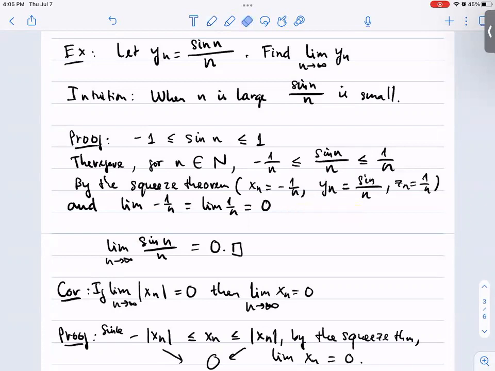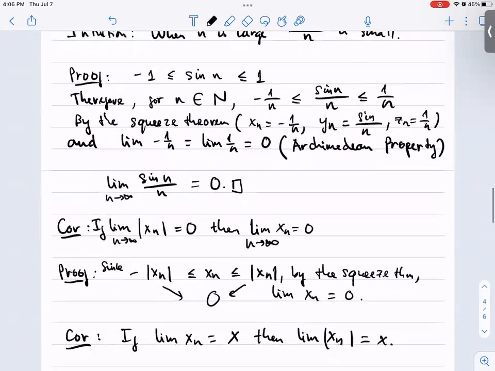This is again an application of the Archimedean property. By the conclusion of the theorem, the limit of sine n over n must be equal to 0 as well.